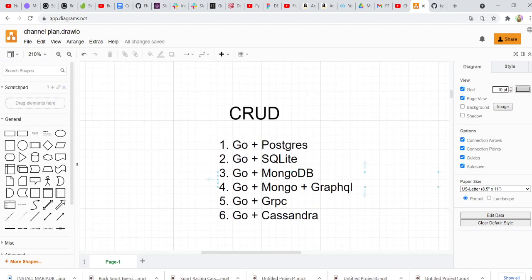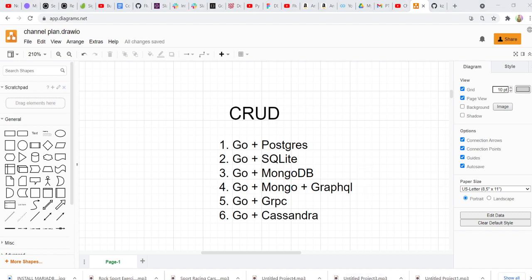Then we have the CRUD APIs that we'll be working on. Till now, if you remember, we have done MySQL. So that's not in this list, but the other ones are there, like Go plus Postgres, Go plus SQLite, Go and MongoDB, and GraphQL, right? This is a very hot video, GraphQL. I think everybody wants to view that. And Go plus gRPC and Go plus Cassandra.